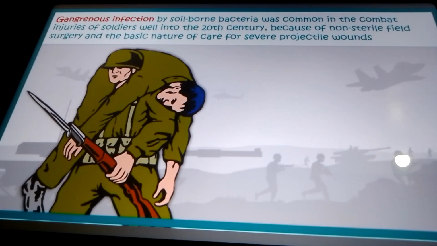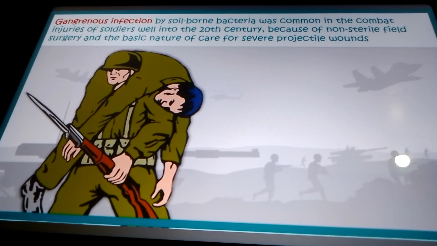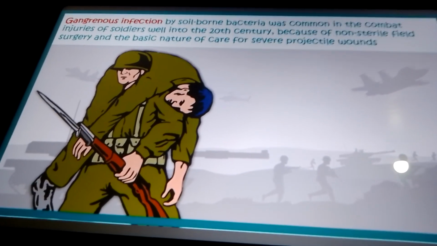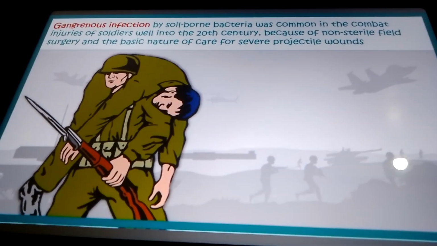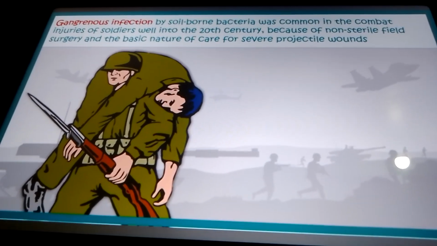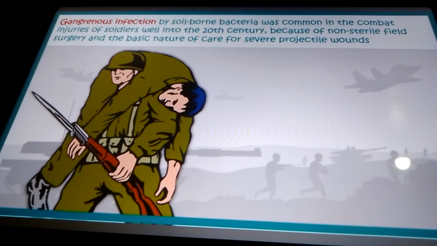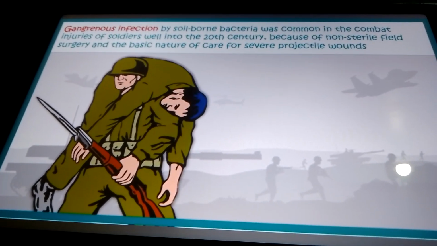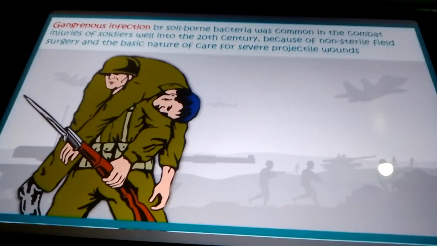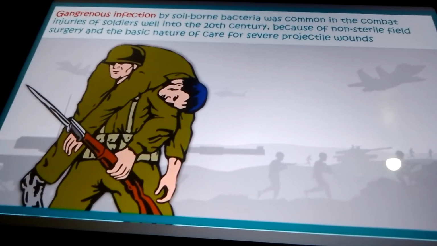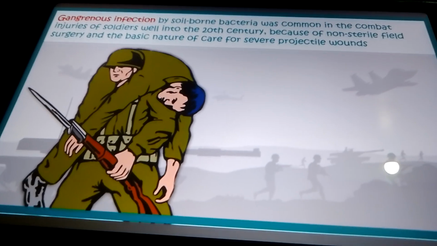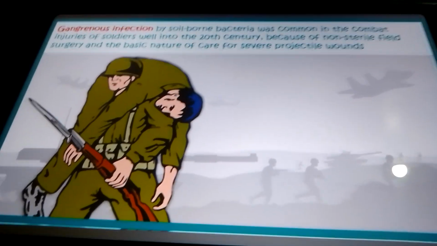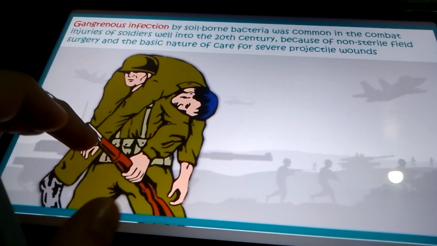Who is most exposed to soil? Soldiers are mostly exposed, especially in the 20th century. Why? Because the battlefield is non-sterile, and the soldiers got many wounds, so they were more prone to getting these bacteria and ultimately gas gangrene. That is just for understanding purposes.